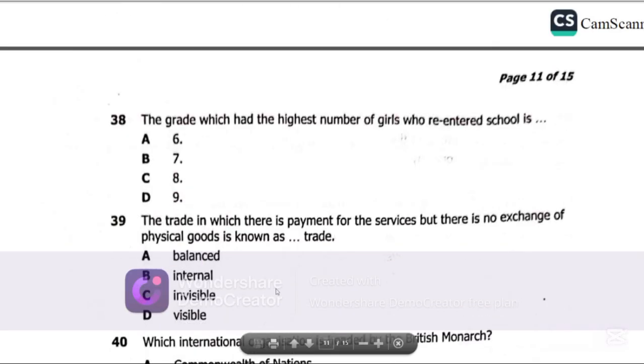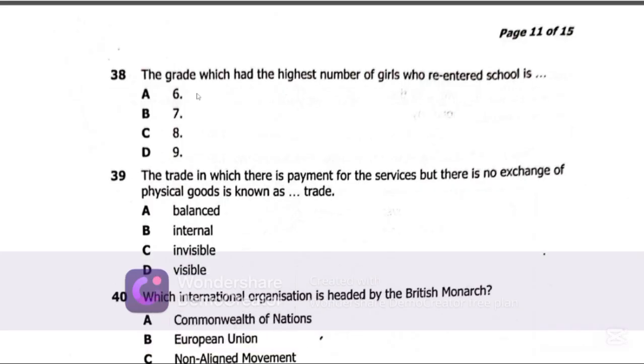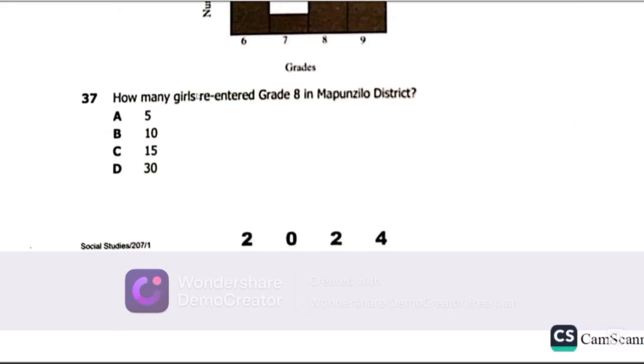Let's get to question 38. Now question 38 says, the grade which had the highest number of girls who re-entered school is, now let's see the graph.